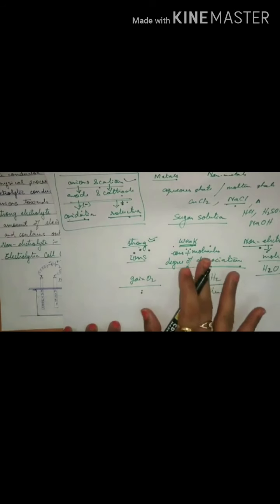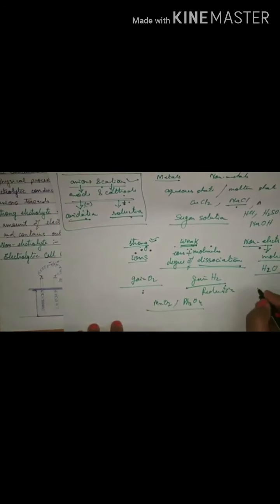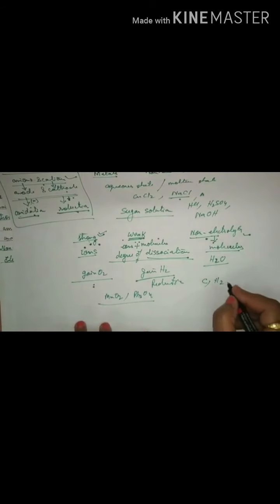There are certain oxidizing agents also, which we have spoken about last year, that help in oxidation, like manganese dioxide, MnO2, red lead, Pb3O4, strong oxidizing agents. Then gases like sulfur dioxide, oxygen, liquids like hydrogen peroxide, and yes, nitric acid, sulfuric acid, very strong oxidizing agents. There are reducing agents also which will help in reduction, like carbon, coke, or hydrogen gas, or any metal, zinc, aluminium, liquid hydrogen peroxide.